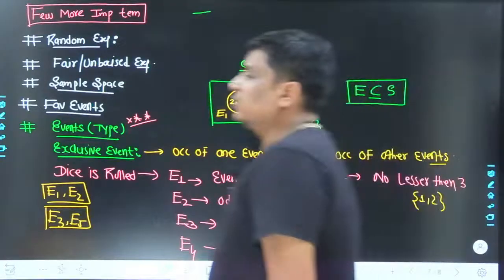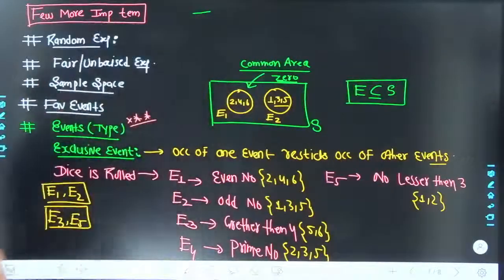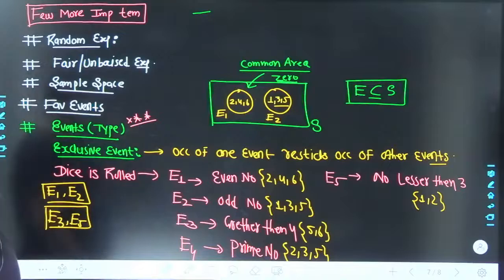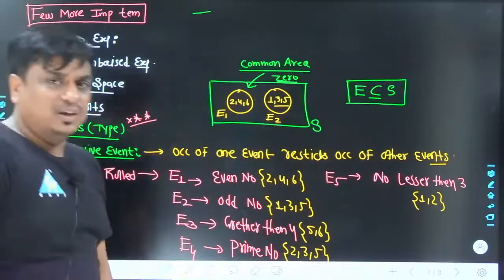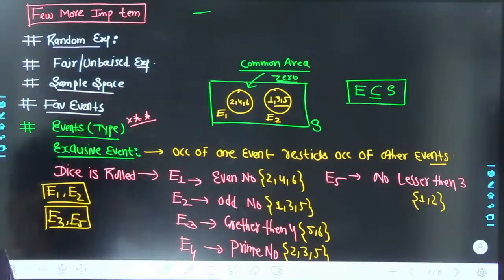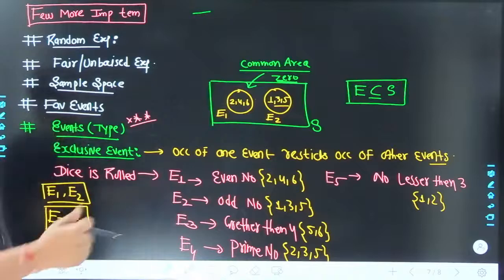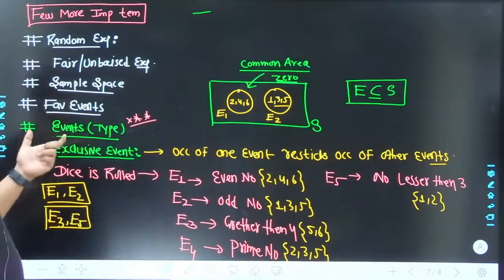So the important terminologies which we discussed are: the random experiment, the type of experiment with which we deal in probability. The type of experiment is a fair or unbiased experiment, otherwise the possibility for the occurrence of 1 in rolling a die would not be 1 by 6. Sample space, the collection of all events. The favorable event is going to be a subset of your sample space.